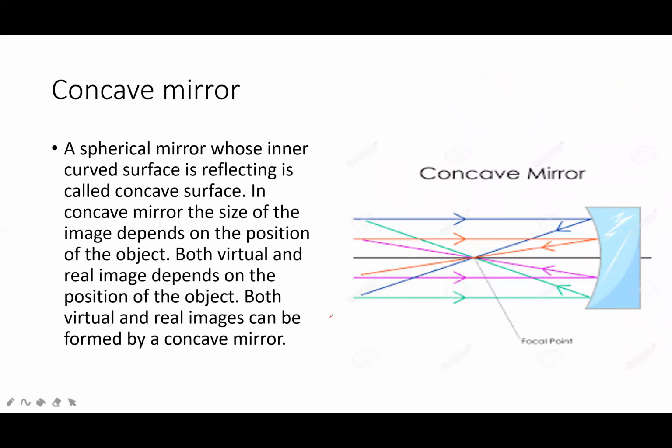Now concave mirror. A spherical mirror whose inner curved surface is reflecting is called a concave mirror. In a concave mirror, the size of the image depends on the position of the object. Both virtual and real images depend on the position of the object. Both virtual and real images can be formed by a concave mirror. This is a concave mirror.